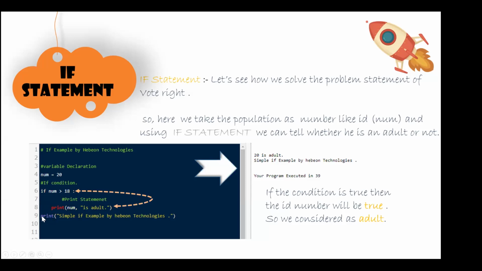Okay, what happens to this statement? Since this is outside of the if statement, it is not going to bother about whether the number is greater than or less than. That is how you should understand it. So basically, try to develop a deep understanding of the syntaxes, the indentation, and the standards.